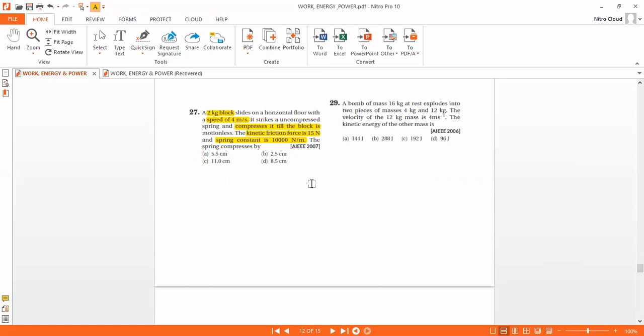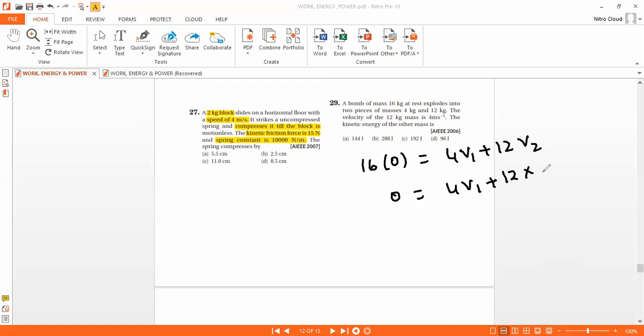The velocity of the 12 kg mass is 4 meter per second, and we need the kinetic energy of the other mass. That means initially 16 kg is at rest. So 16 into 0 equals 4v1 plus 12v2. They gave that the 12 kg mass is moving with 4 meter per second. So v1 is equal to minus 12.